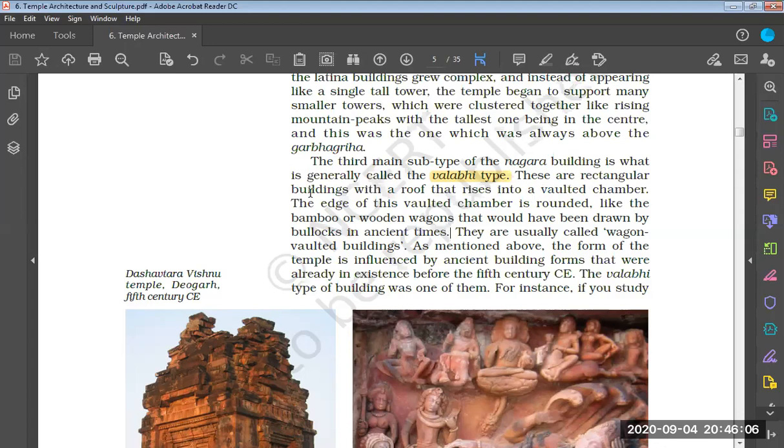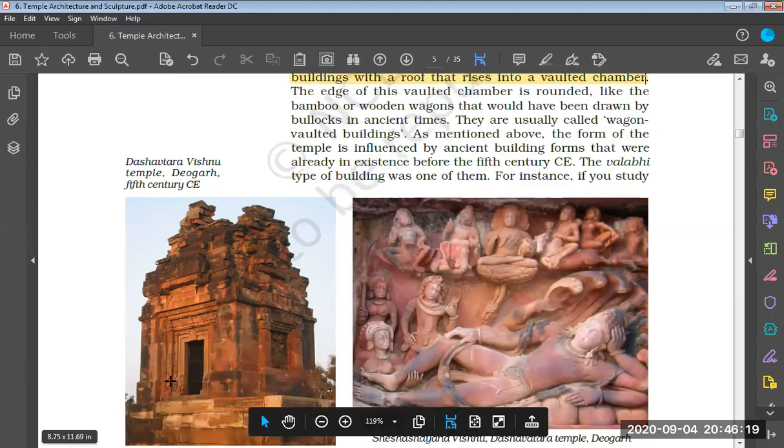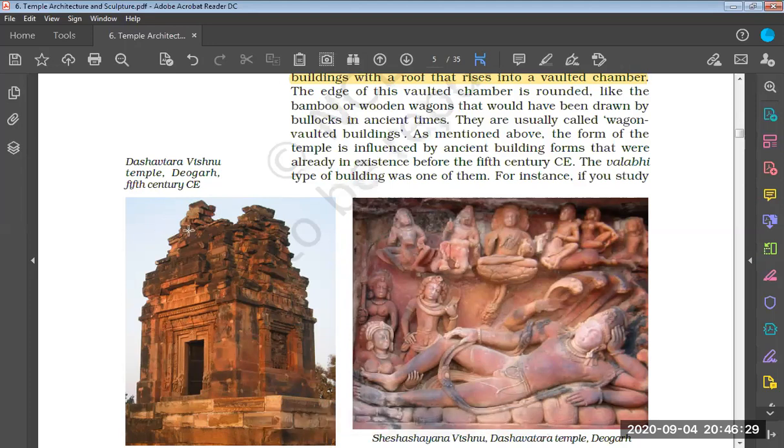These are rectangular buildings with a roof that rises into a vaulted chamber. Now we need to understand. Are you seeing this particular thing? This is a rectangular building over here. This particular rectangular building is there, but if we move towards the roof, it has a